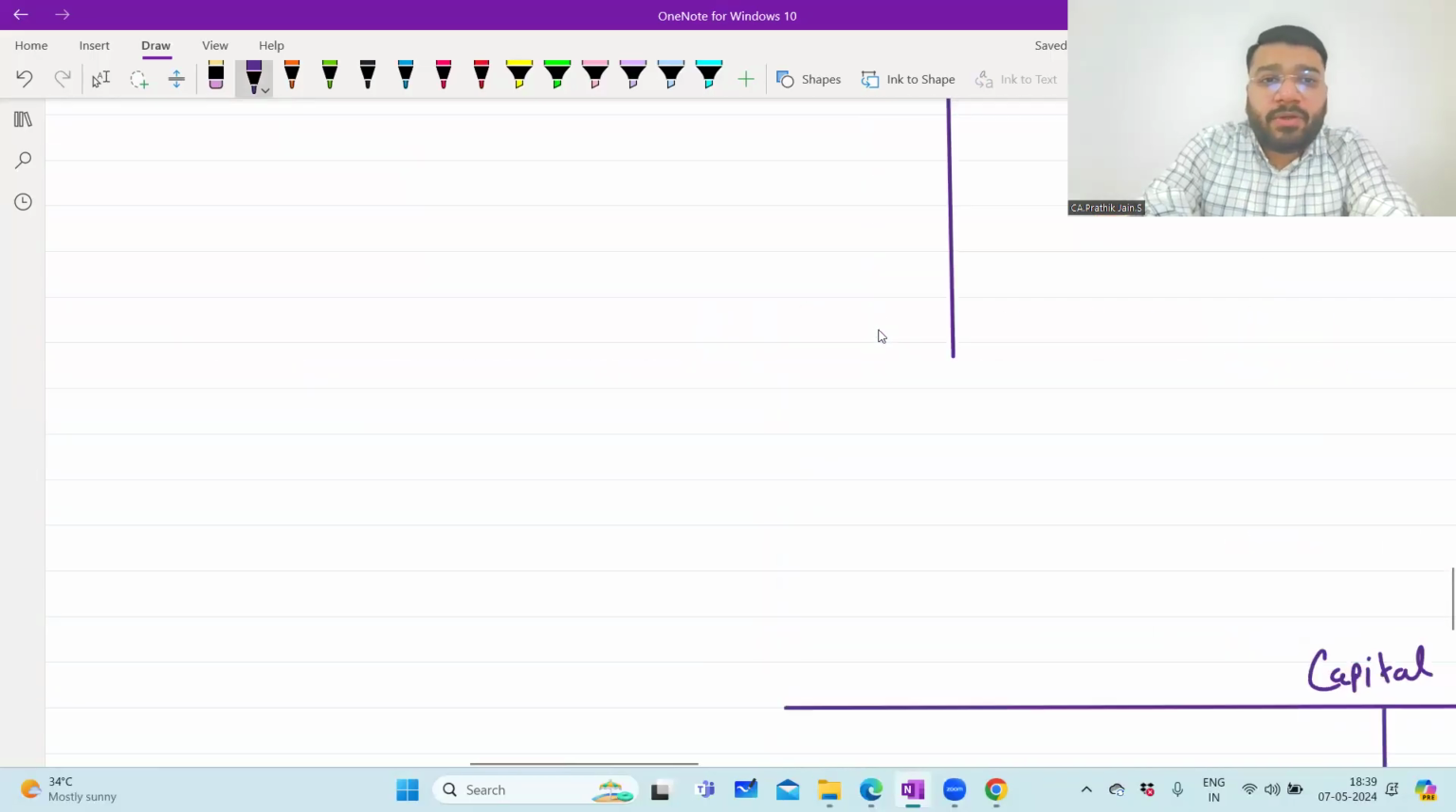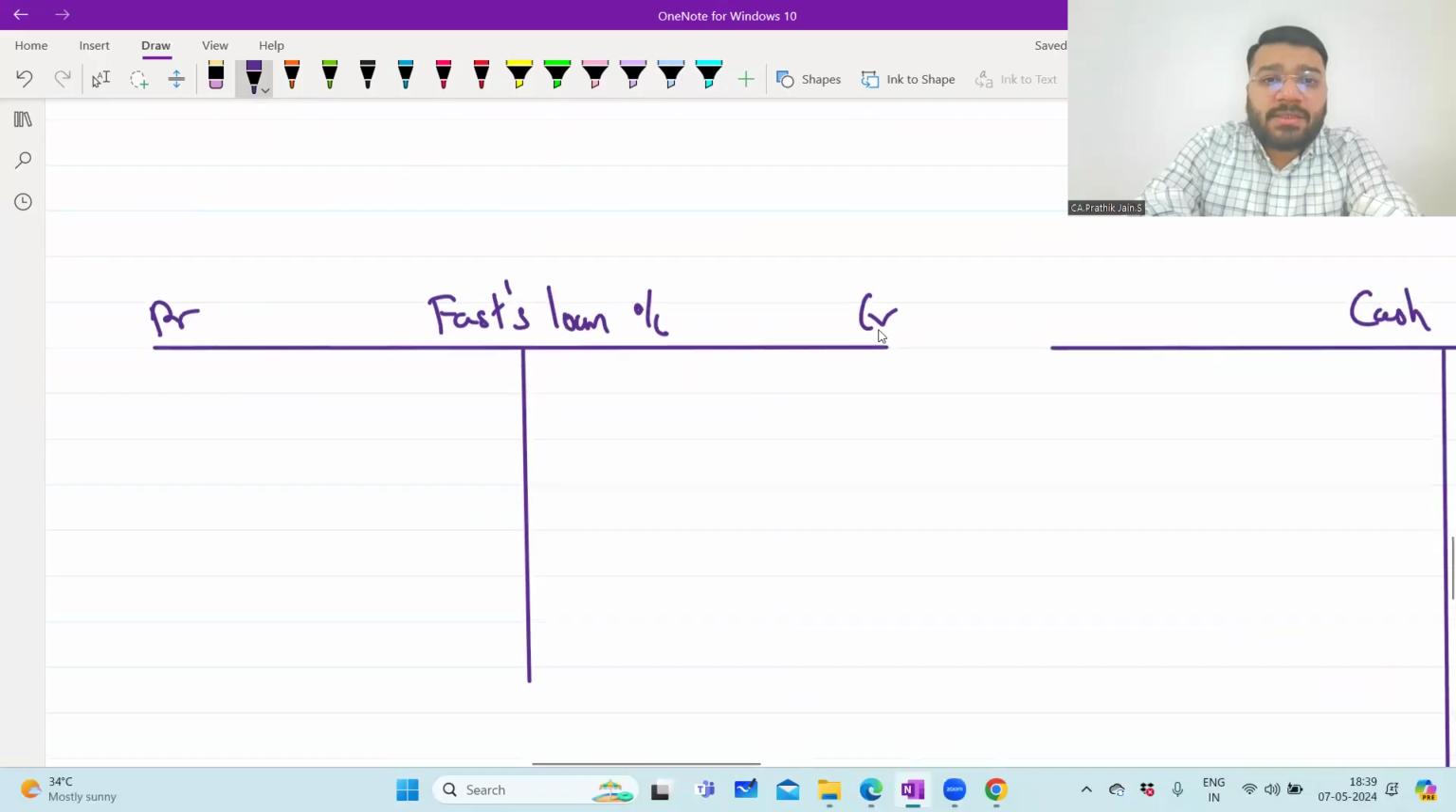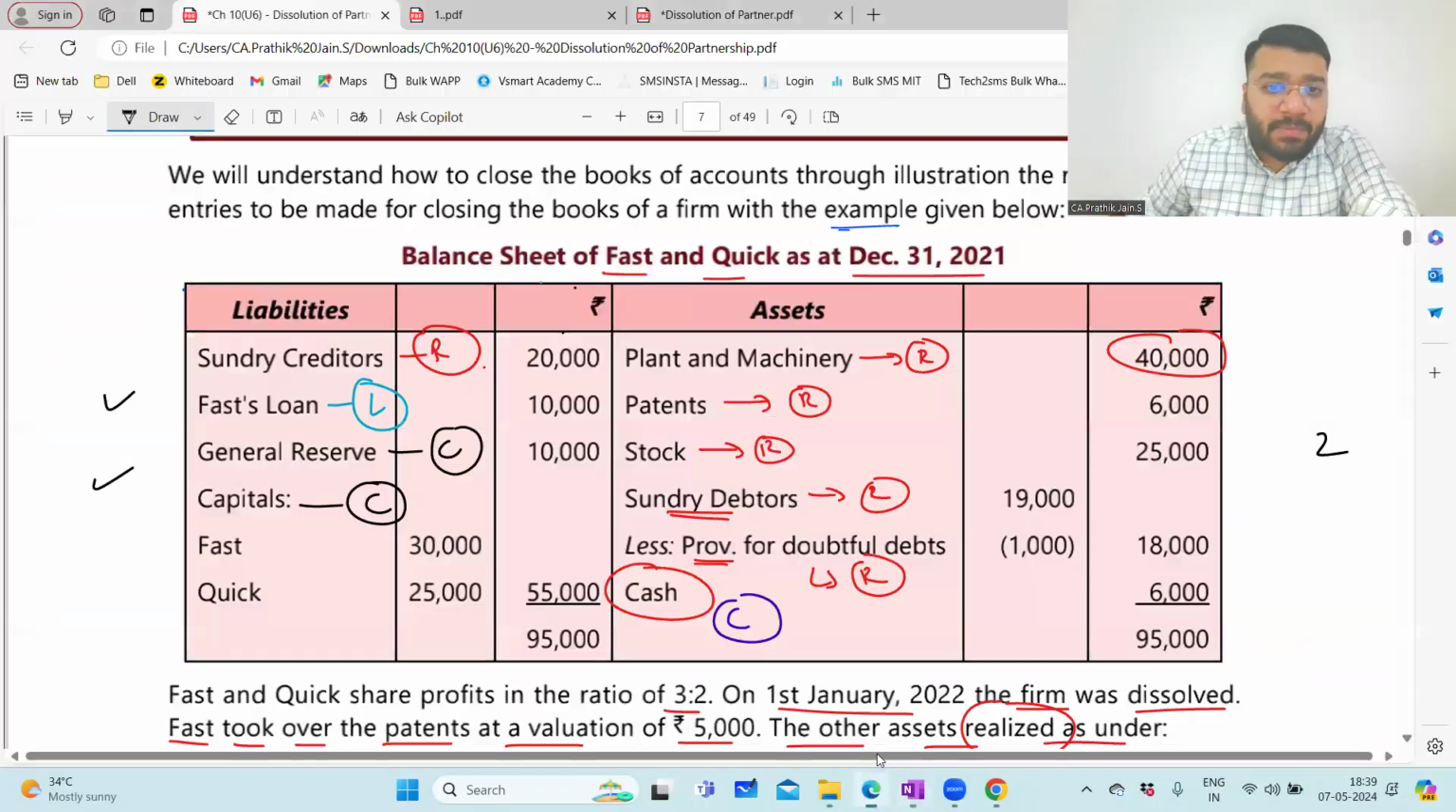So first step, what will you do? For these 3 ledgers, you'll write the opening balances. So first, the loan account, 10,000, guys. The balance sheet, okay, this balance is there on the liability side.